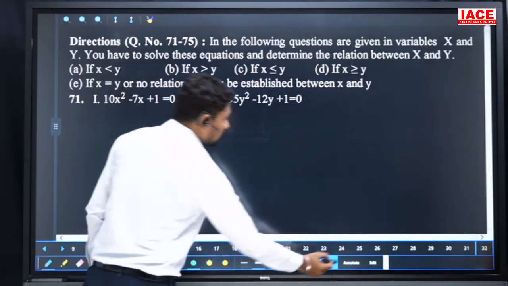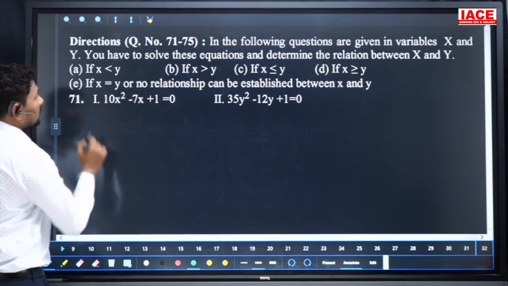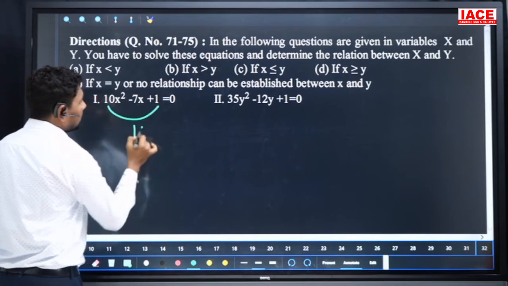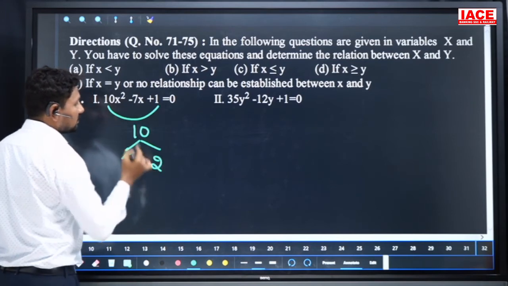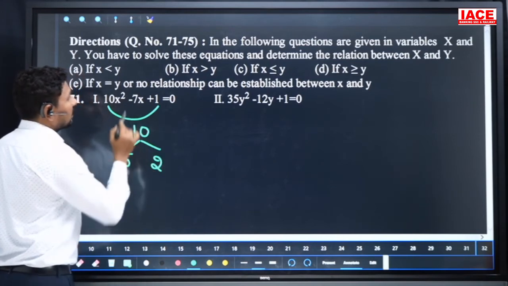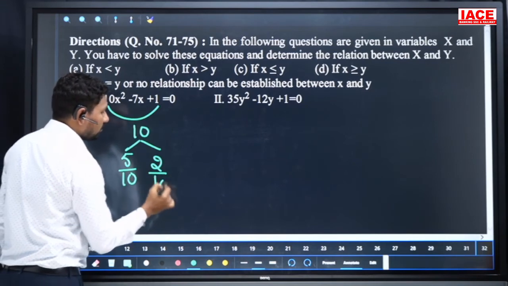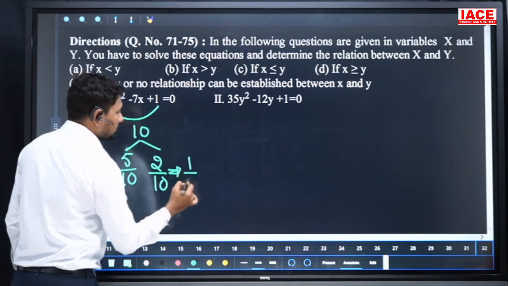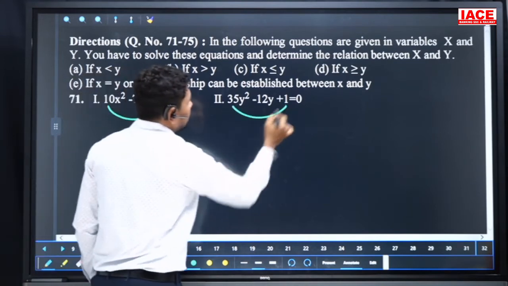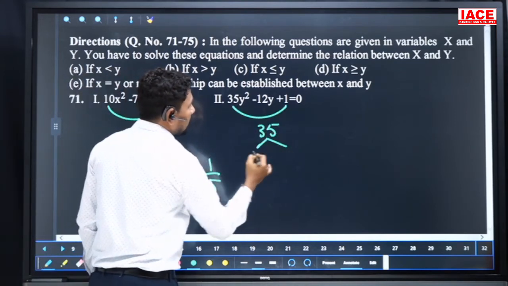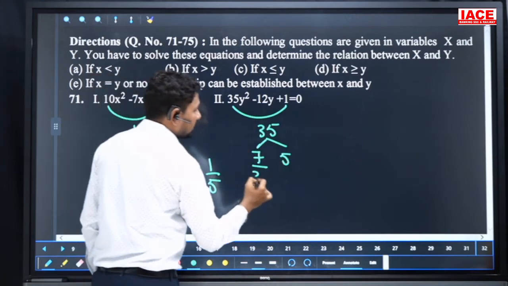Next one, here we have directions based on quadratic equations, questions 71 to 75. Look at the first one: 10 1 10. Then what are the factors here? 5 comma 2. 5 2s are 10, 5 plus 2 is 7. Here the final factors: minus plus always gives the positive factors, 5 by 10 and 2 by 10. Then the final factors are 1 by 2 comma 1 by 5. And as it is here, 35: 1 times 35, and 7 comma 5. 7 5s are 35, 7 plus 5 is 12, and divide by 35.